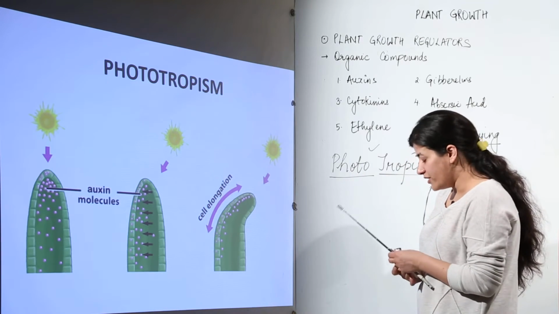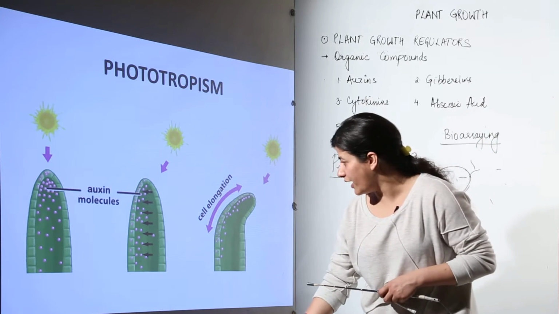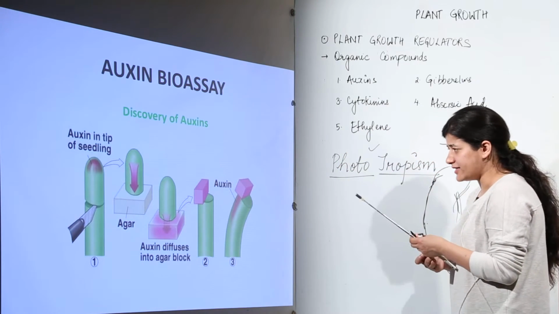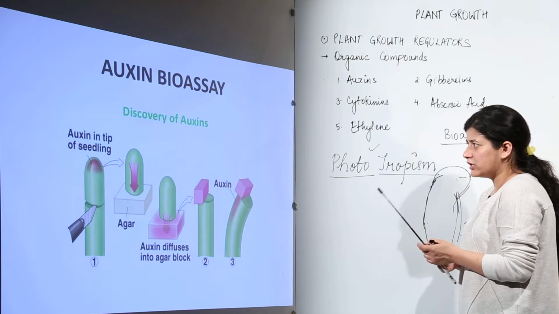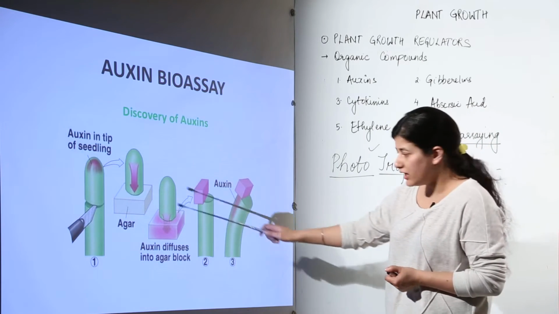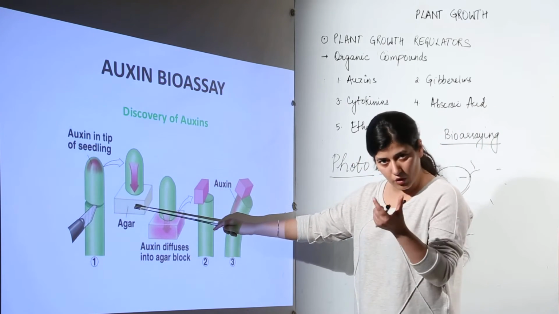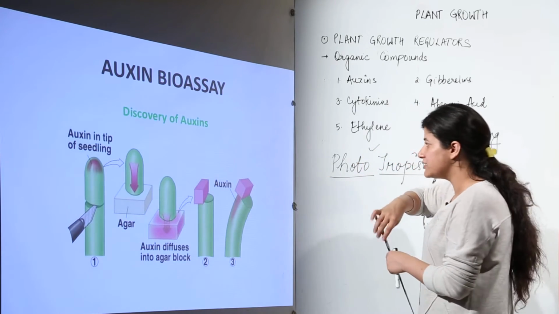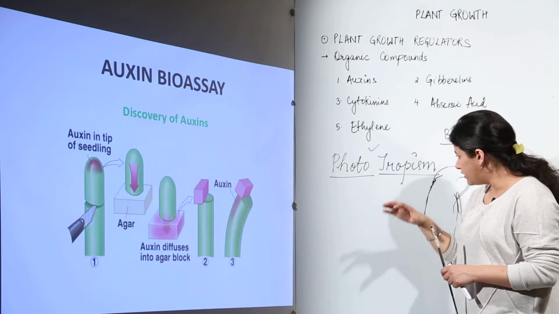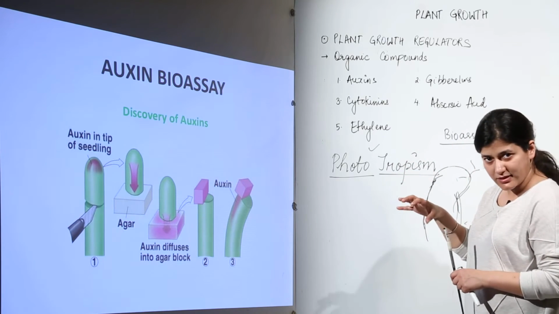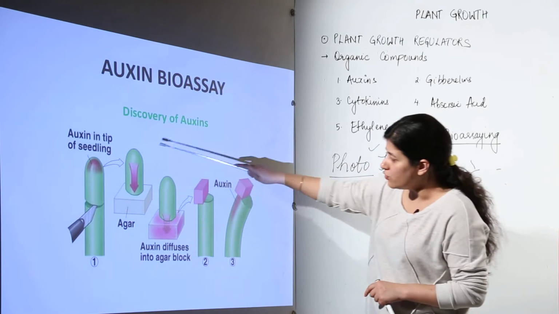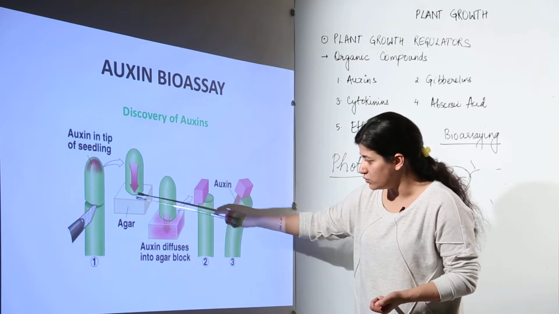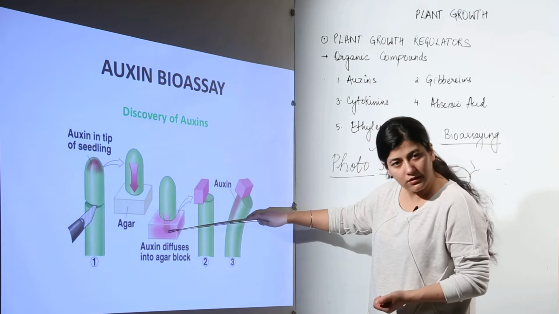Now, there was bioassaying done by F.W. Went. What he did in his discovery and bioassaying was that he took the seedling tip, cut it and put some agar over there, a little bit of agar box. Because we know that auxins are located in the tip of the plant, basically the shoot apex, these auxins move towards this gelatinous agar gel, whichever is being used. This box gets the auxin.